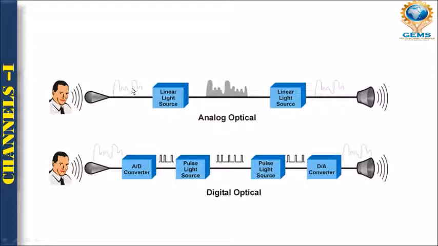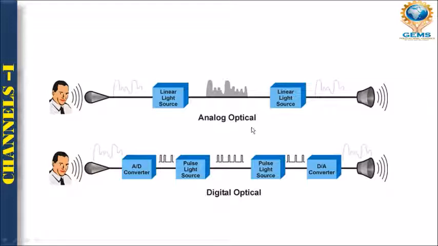So it will convert into analog optical signals, and through this again a linear light source will convert this analog optical back to the analog data, and finally you will get the result.